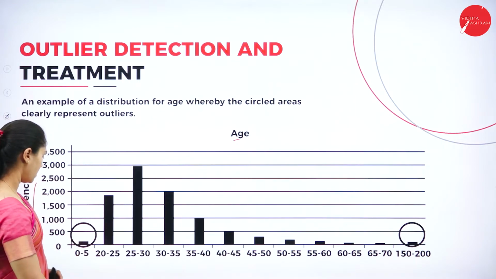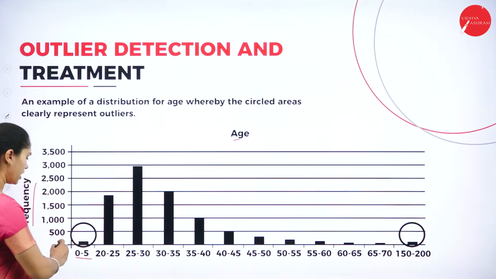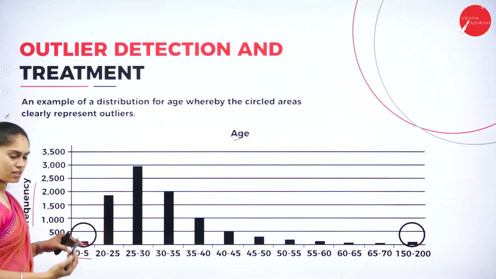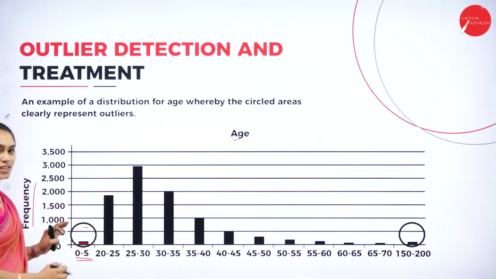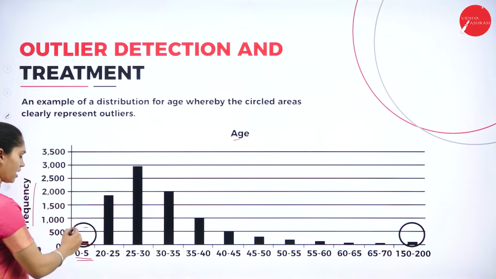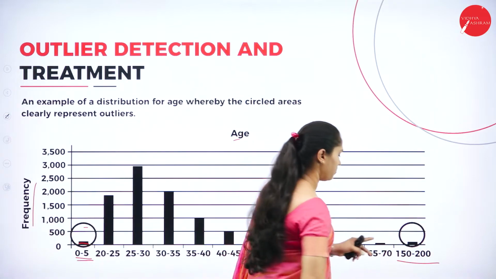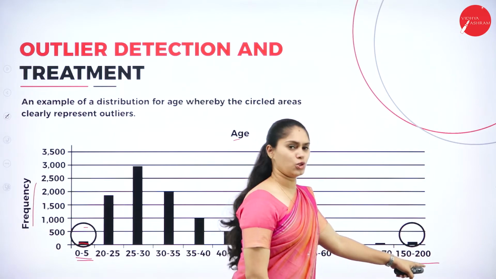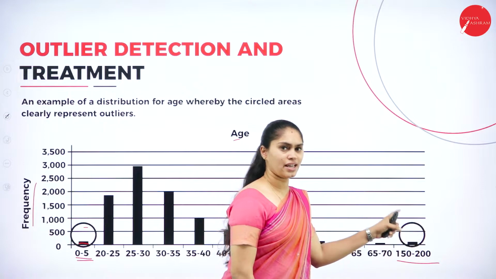So here you can see that at the age of 0 to 5, they are saying that a person with a 0 to 5 age is not earning or gaining anything. That means they are not taking a salary. And here we also have people between the age of 150 and 200, and we are stating that they are not earning or not getting any income.